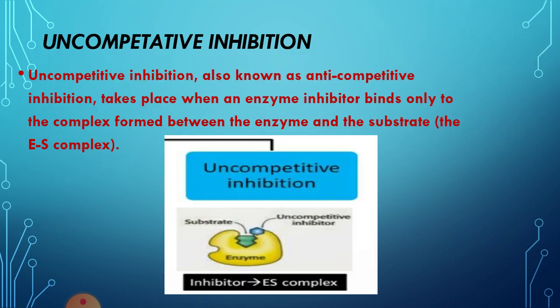Then the third one is uncompetitive inhibition. Here the enzyme has the substrate bind, and the inhibitor can also bind. For example, here the substrate can bind, and only when the substrate is bound with the enzyme can the inhibitor come in and attach to it. So in this case these inhibitors can only bind with the enzyme substrate complex, not the single substrate or the single enzyme.